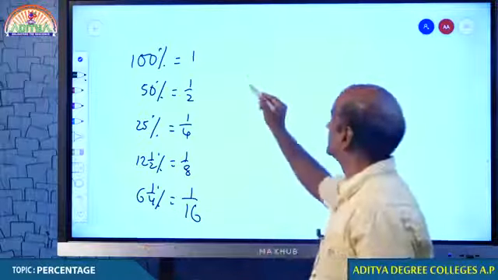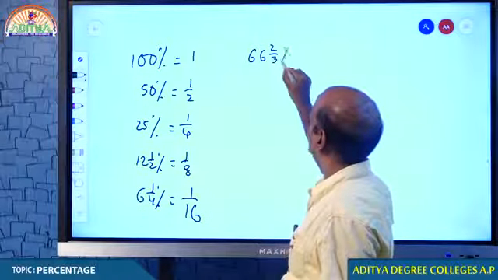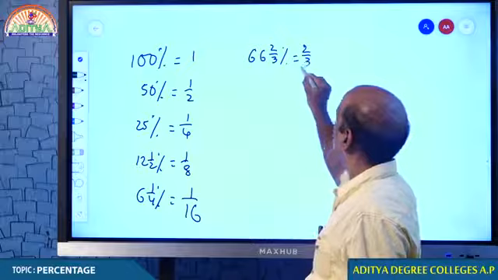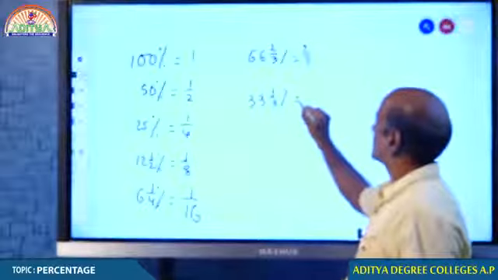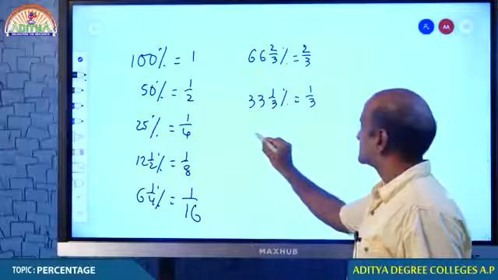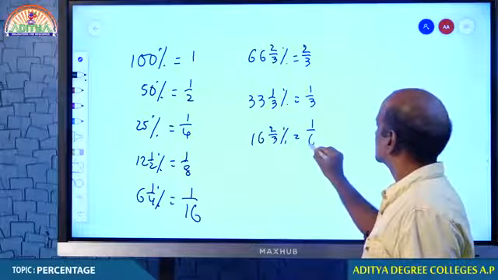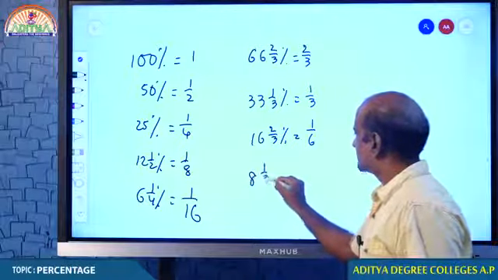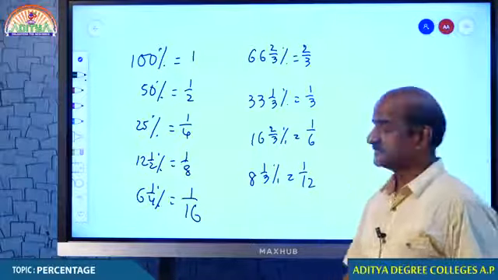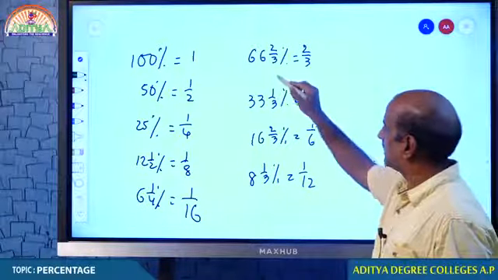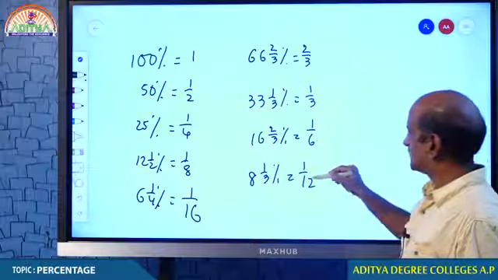Like that, you have one more set. 66 2 by 3% is 2 by 3. And half of the value, 33 1 by 3%, is 1 by 3. Half of this, 16 2 by 3%, is 1 by 6. Half of this, 8 1 by 3%, is 1 by 12. Try to remember this one, my dear students: half, half, half. 2 by 3, 1 by 3, 1 by 6, 1 by 12.